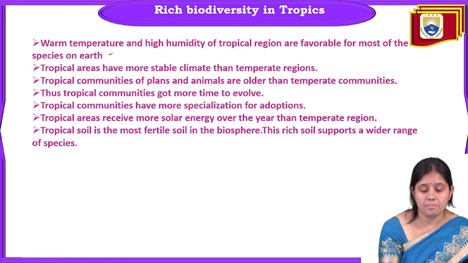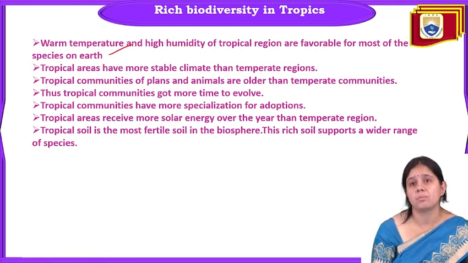First, the warm temperature and high humidity of the tropical region are favorable for most of the species on the earth, and these 2 conditions are favorable for any species on the earth.